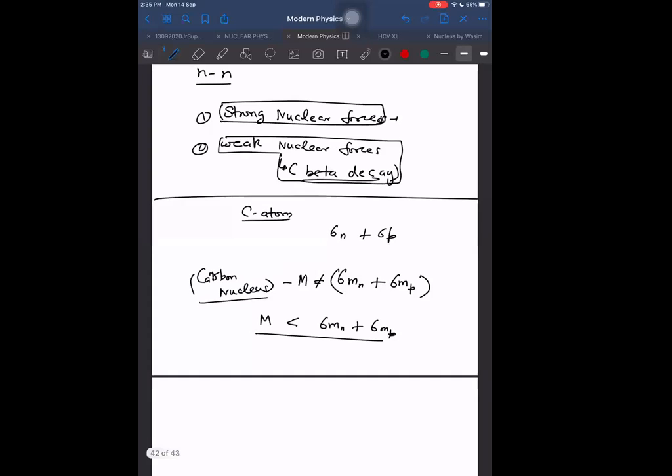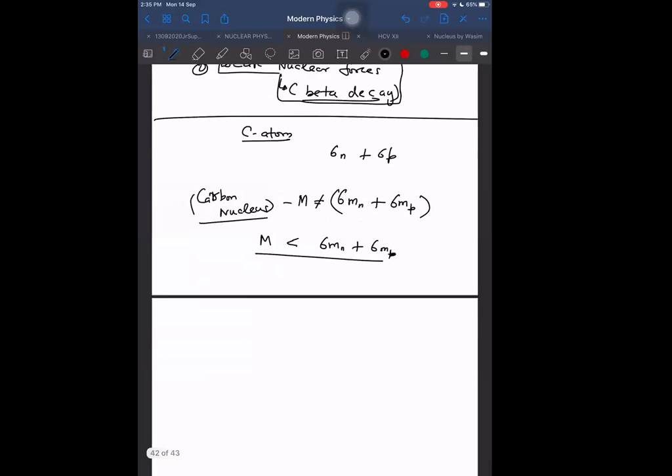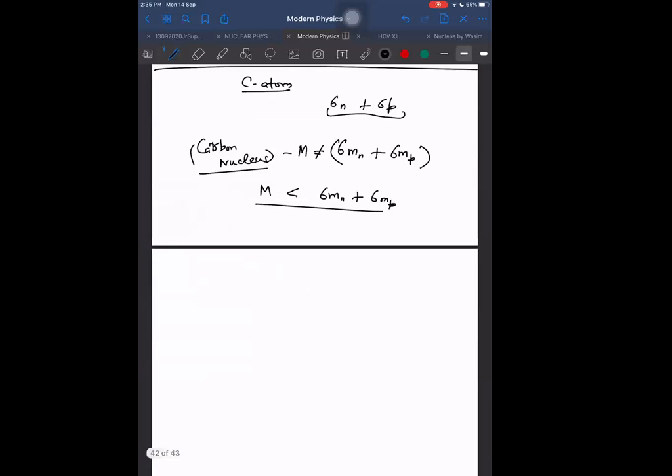Now, why is it less? What is going on? Because of the forces of attraction. We know that if a thing is left on its own, and there is a force of attraction, then it will move in the direction of decrease of potential energy. For example, if I leave a mass here above the ground, do I have to make it go downwards? It will automatically go downwards. Why? It is a natural tendency that when particles are left on their own, they go in the direction of decrease of potential energy.